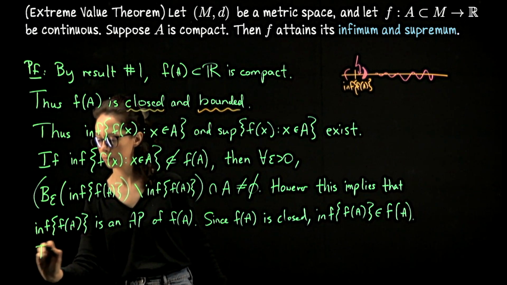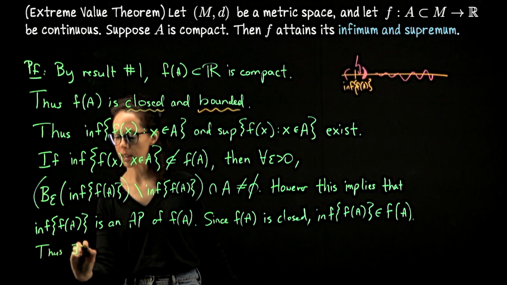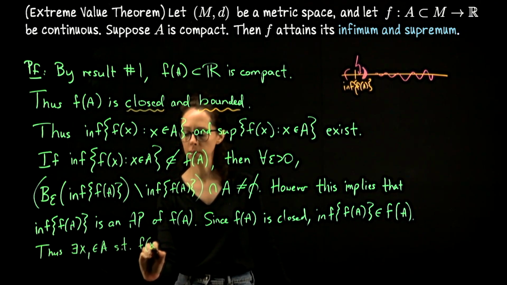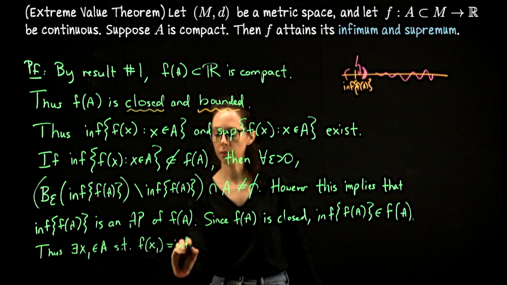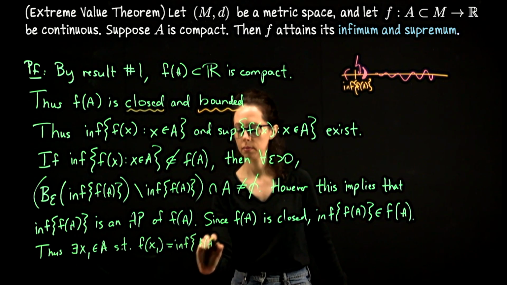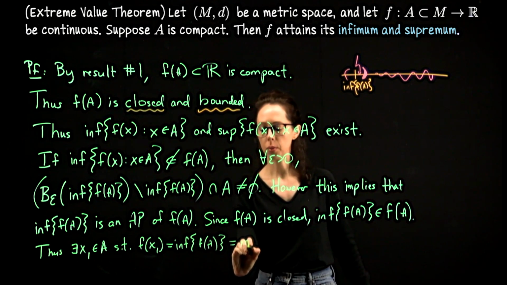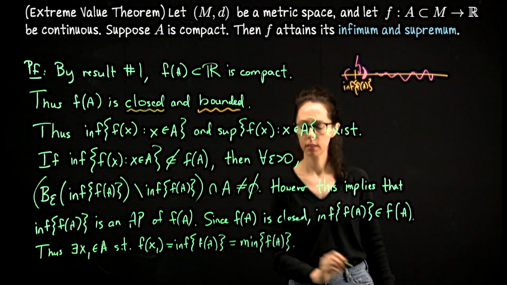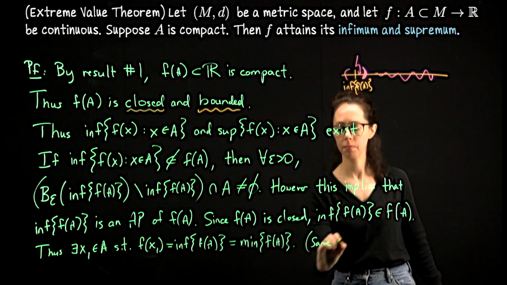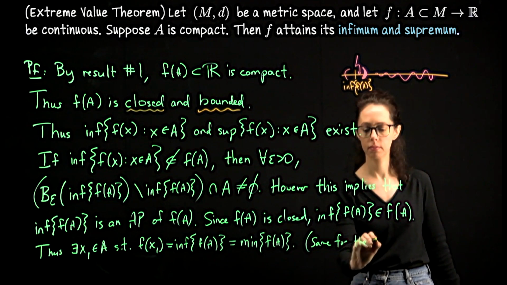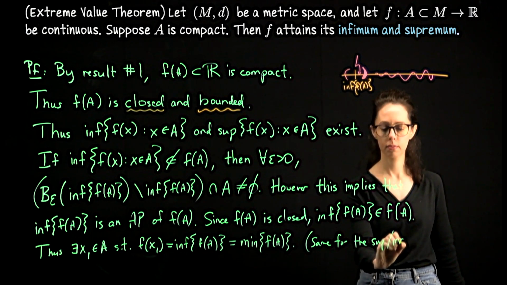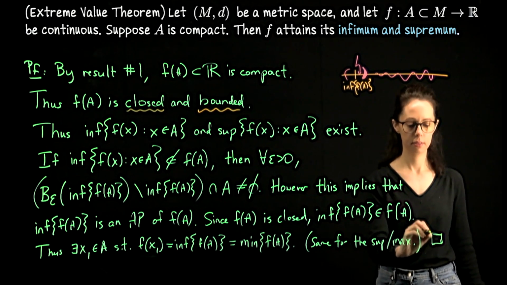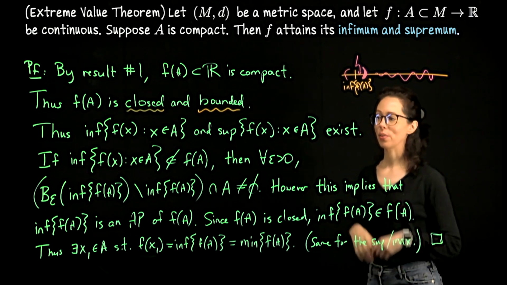Thus, there exists an x1 in A so that f of x1 is this infimum value, which means it's actually a minimum value. Same for the sup. Okay, so that wraps up this proof.